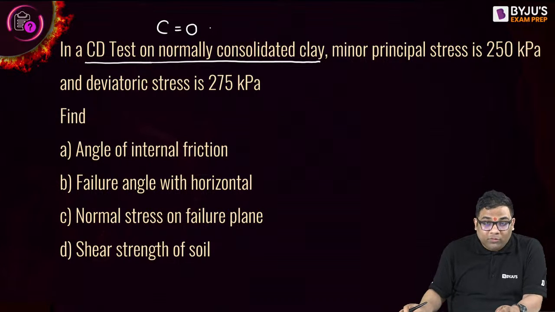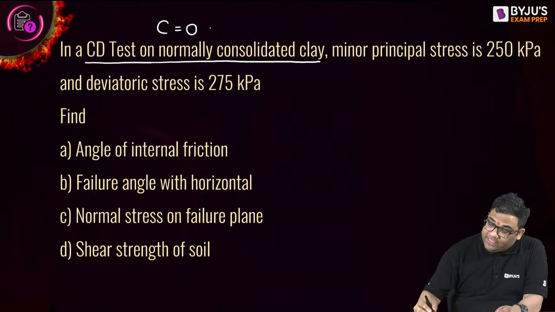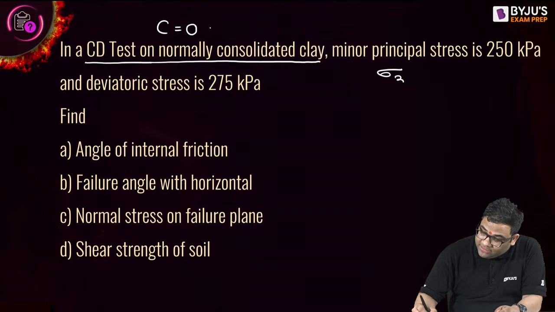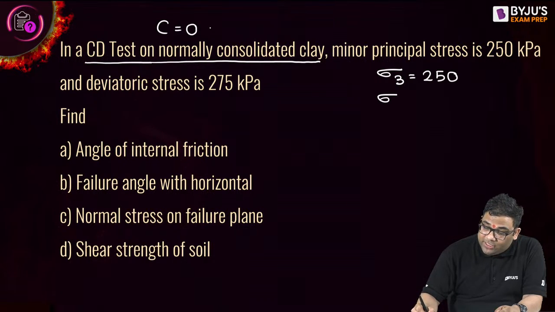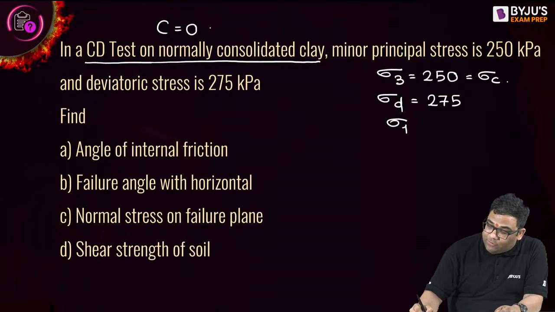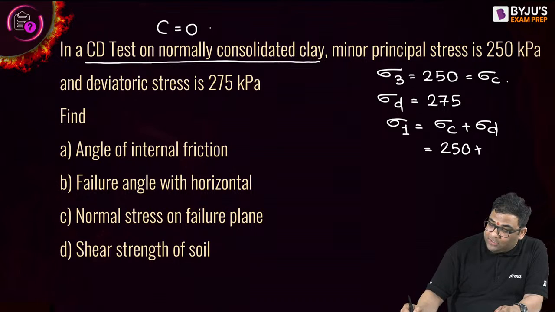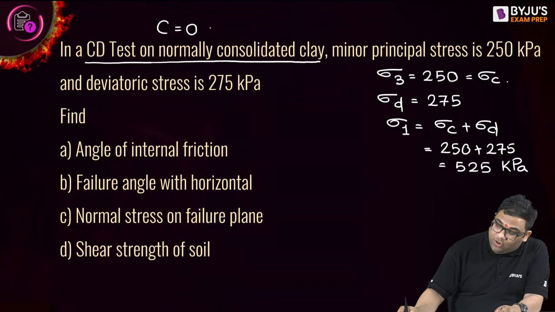Now in this question you see minor principal stress is given, 250, and major principal stress is not given. Deviatoric stress is given, 275. So this is actually the cell pressure. From here I can find out the major principal stress. This will be the cell pressure plus the deviatoric stress, that is equal to 250 plus 275, that is equal to 525 kilopascal. So I got my sigma 1 and sigma 3.